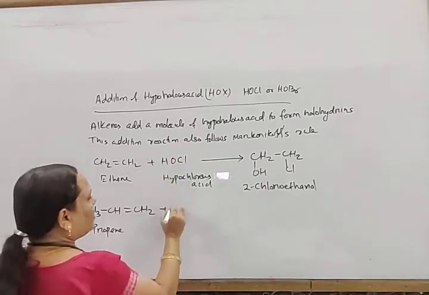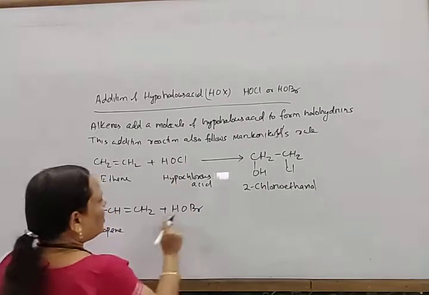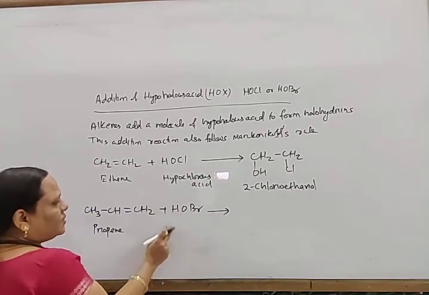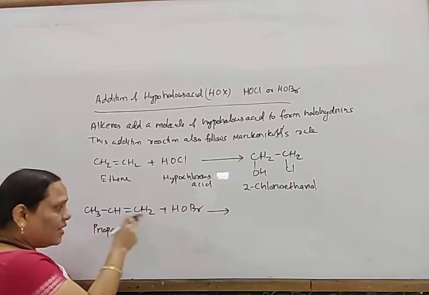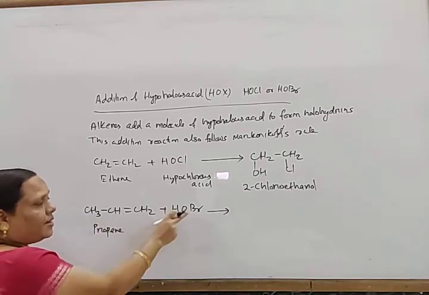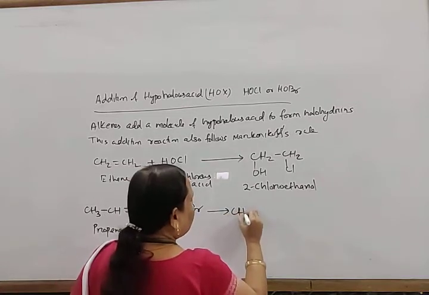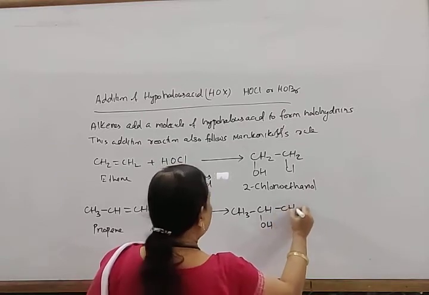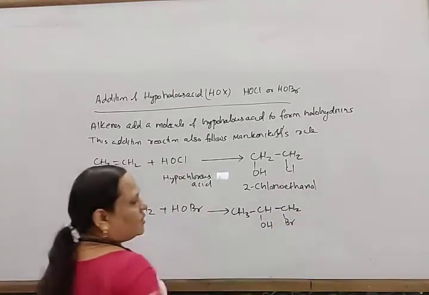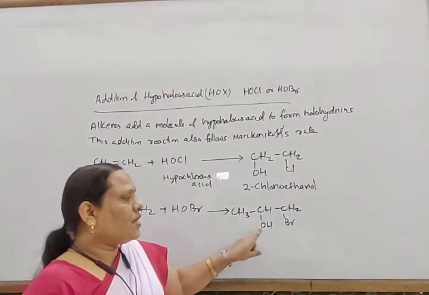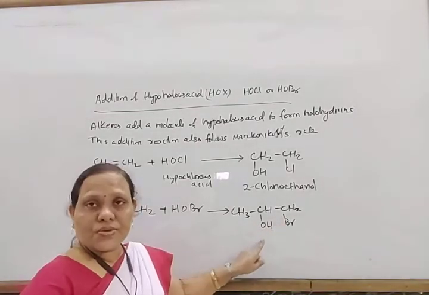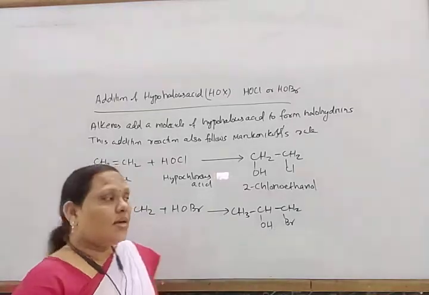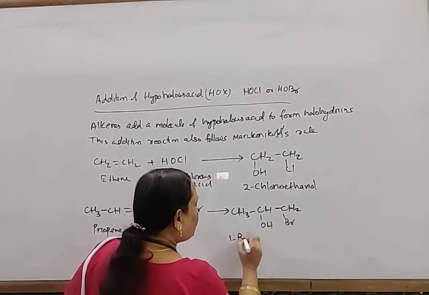Similarly, when propene reacts, CH3CH=CH2, this is propene. Suppose you are taking the example of HOBr, hypobromous acid. It forms OH minus and Br plus. So the negative part will go to that carbon which contains less number of hydrogens. OH will come here and Br will come here. In this way it forms CH3CHOH and CH2Br. So what is the name of this compound? With the OH, this should have the lowest position. On this side also 2, on this side also 2. What is the halogen atom attached here? So here this position we should take, this is 1. In this way, this is 1-bromo,